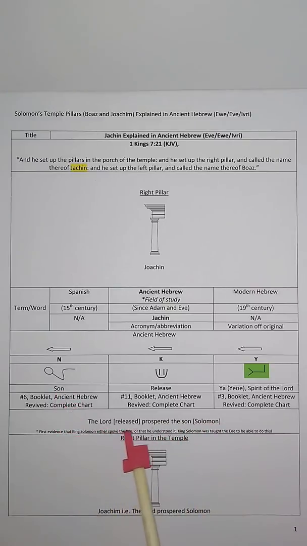So Yahweh prospered Solomon. The Lord prospered Solomon. This is, as a matter of fact, the first evidence that King Solomon either spoke the Ivri or that he understood it. So King Solomon was taught the Ivri for him to be able to do this. All right. So the first pillar that Solomon erected in the temple, he called it Jachin, meaning what? The Lord prospered Solomon.